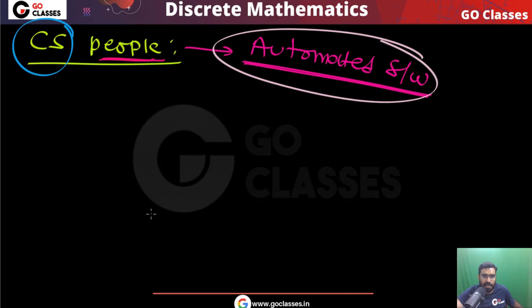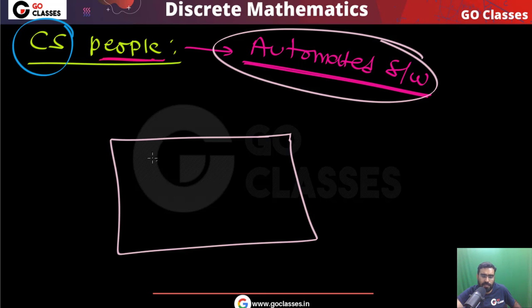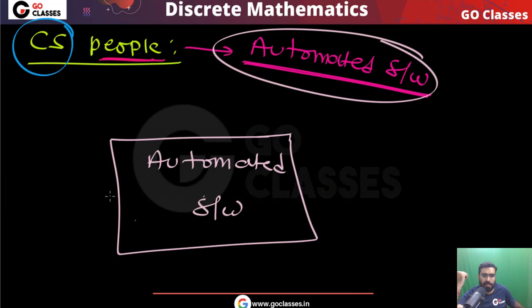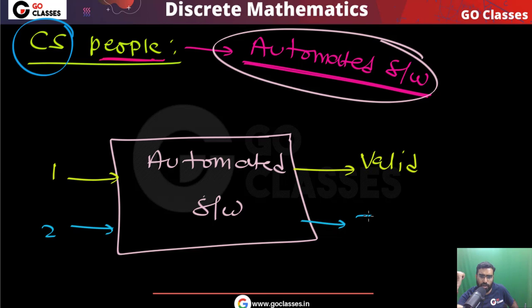Just think about it. Let's assume you have created an automated software, and in this automated software life would be so good, that if you give this argument, it says valid argument, and if you give this argument, then it says invalid argument. Life will be very good. Yes or no? Because your automated software is automatically giving you the correct answer.